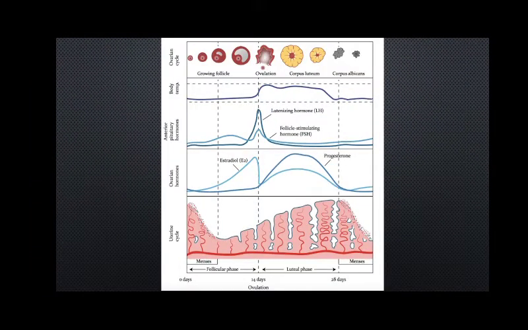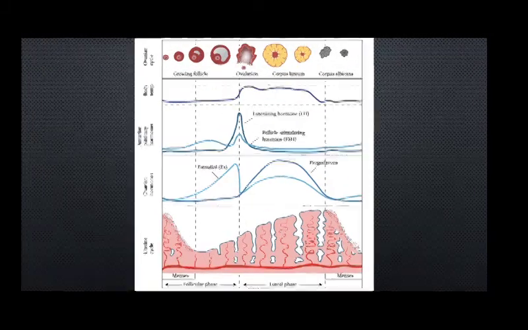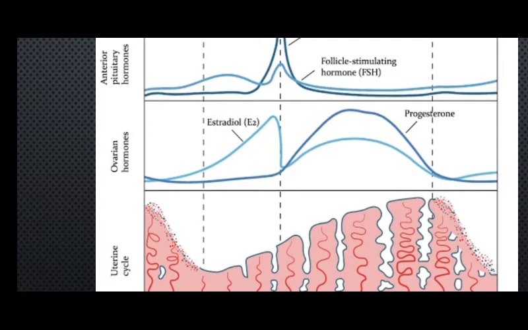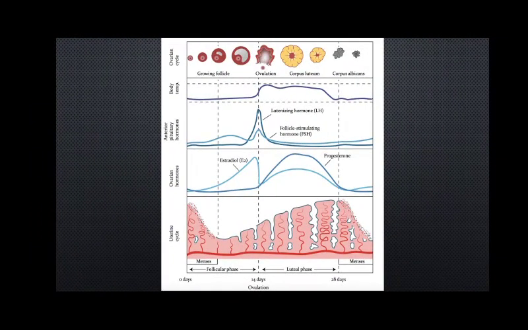Okay. Right. Now let me tell you one thing before moving ahead. Here you can see the name is written as estradiol. Estradiol is actually a type of estrogen, one of the classes or forms of the estrogen hormone itself. Okay. Right. Now let's learn about it.